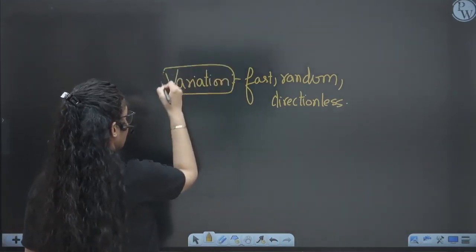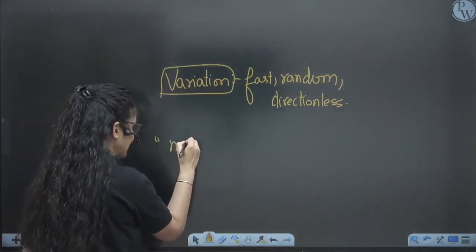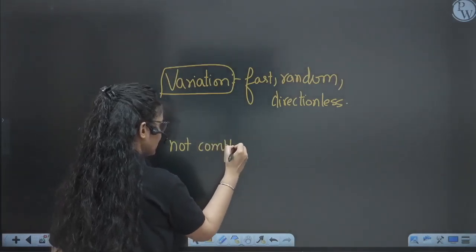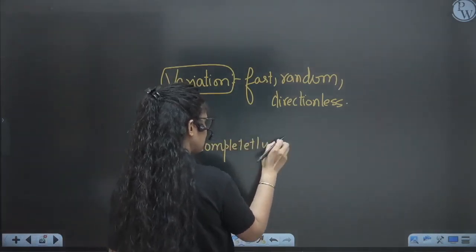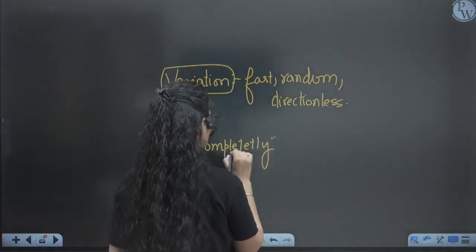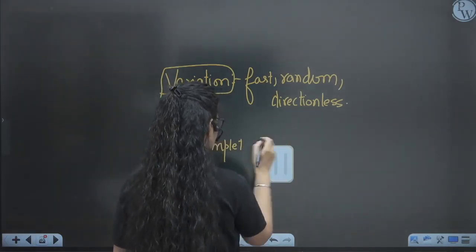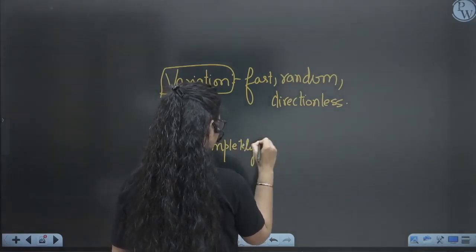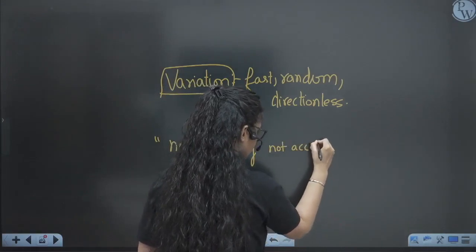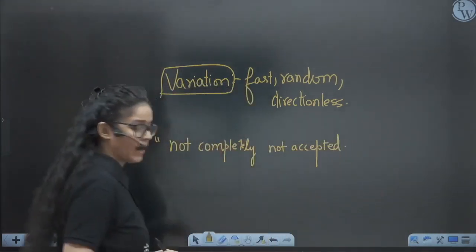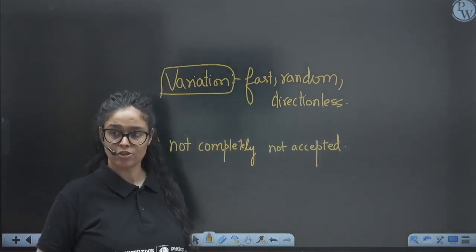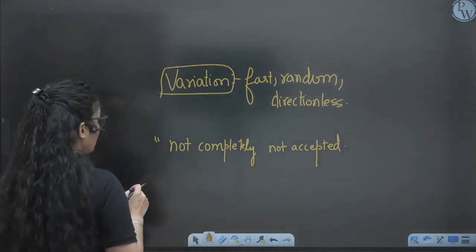Now, it was not completely acceptable, because it doesn't happen in all organisms. It is just seen in some organisms, right? It is completely not accepted. Why? Because it doesn't happen in all organisms. So we will see it is happening only in the primrose, or in some other organisms also, but in very few organisms because they are so susceptible to mutation. But it doesn't happen in all organisms.